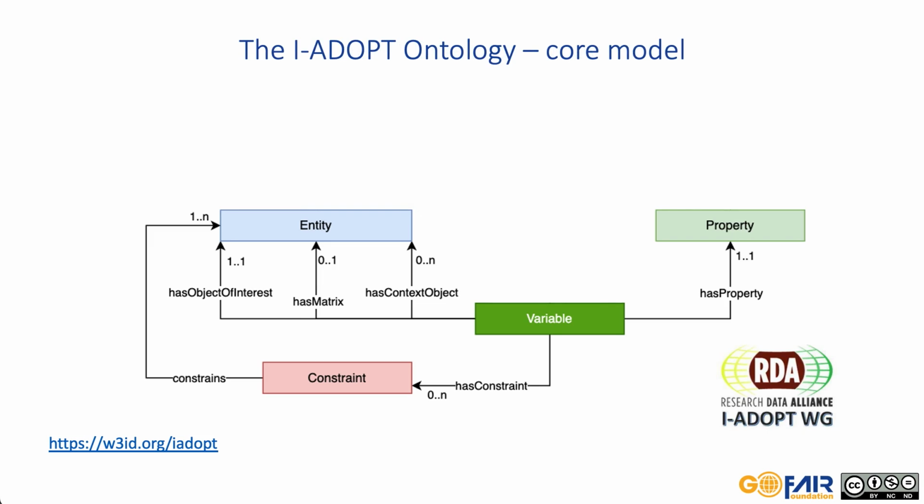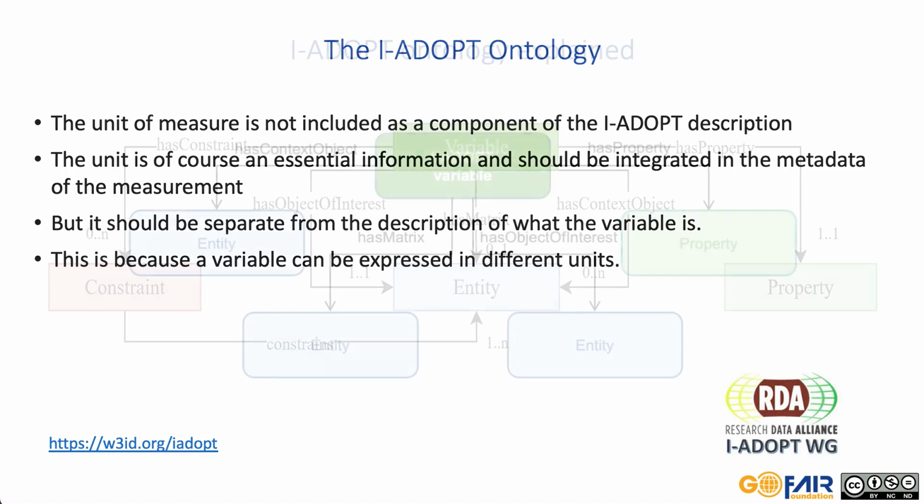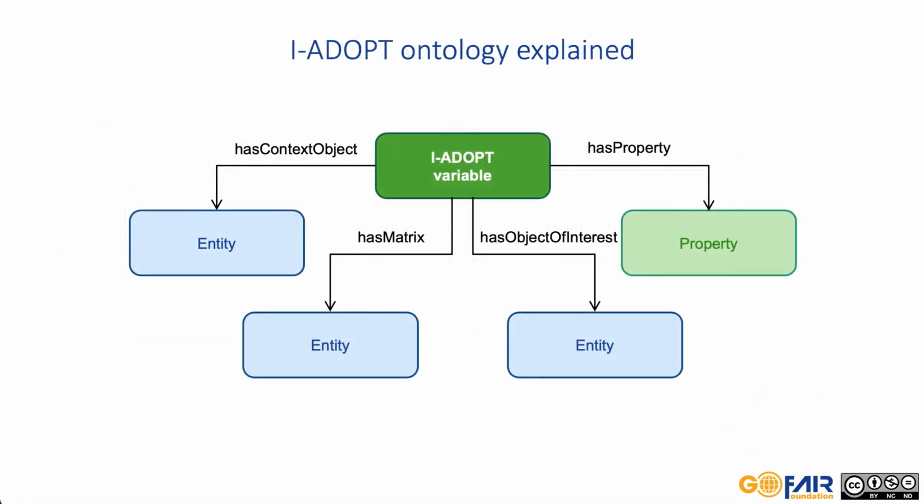Note that we do not include the unit of measure as a component of the description, which is evidently very relevant for quantitative variables. The unit is an essential component of the metadata of a measurement as a whole, and it must be specified, but it should be separate from the description of what the variable is. This is because a variable can be expressed in different units. The description components of an iAdopt variable are the property and the various entities that serve different roles in the description.